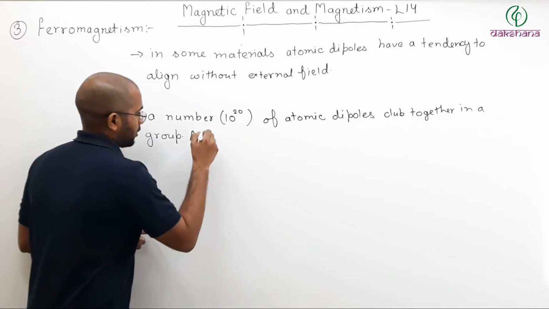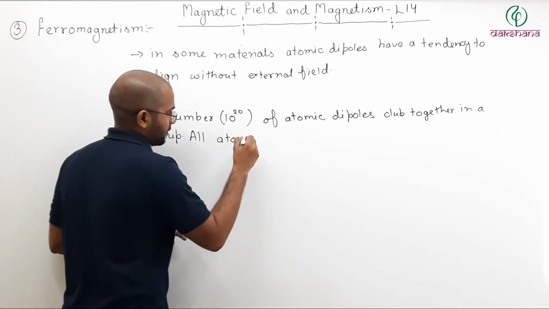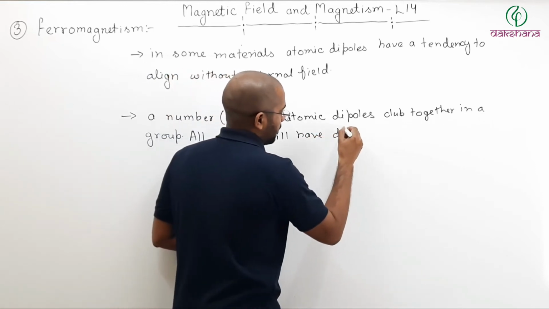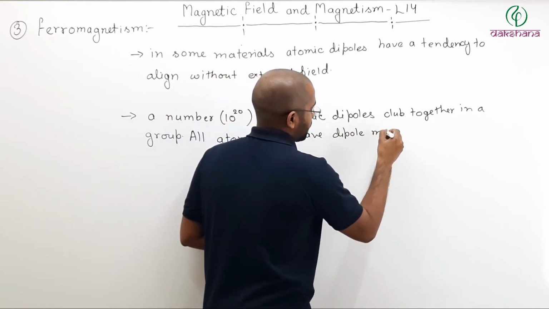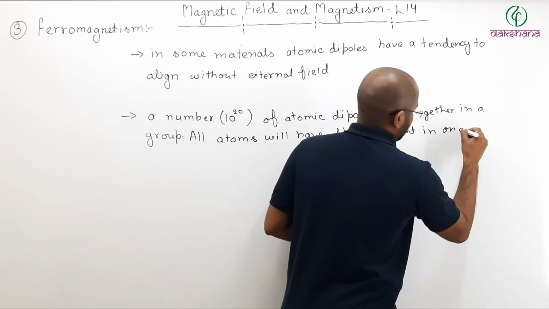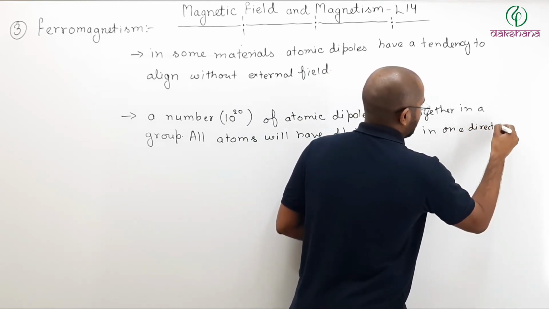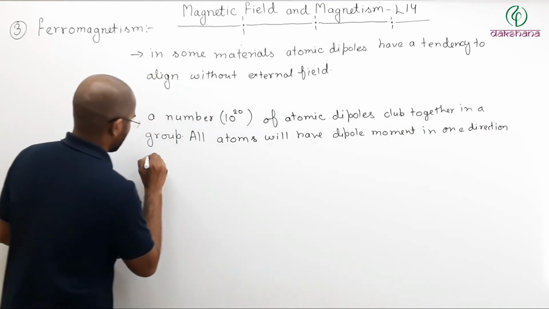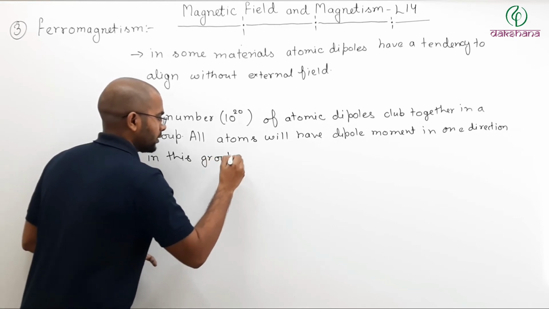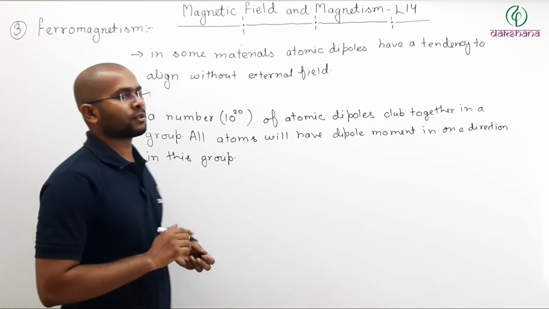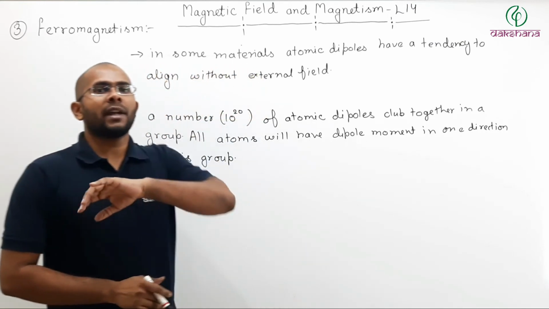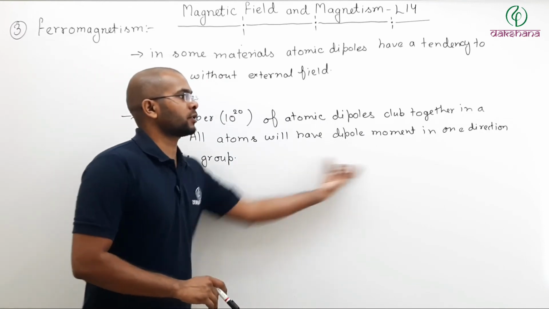So all atoms in this group will have dipole moment in one direction. Then there will be an overall dipole moment of this group.